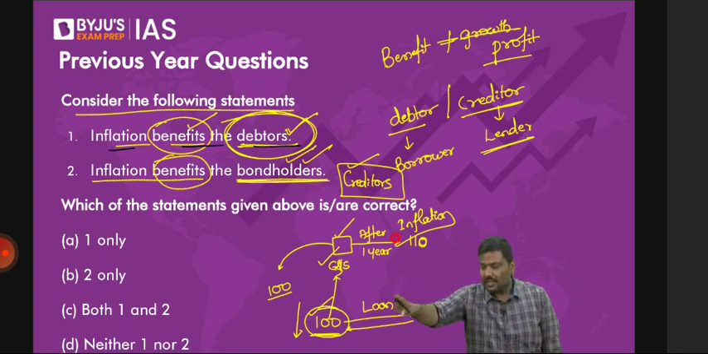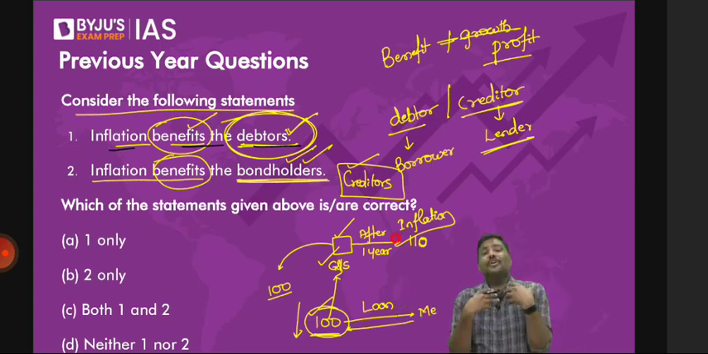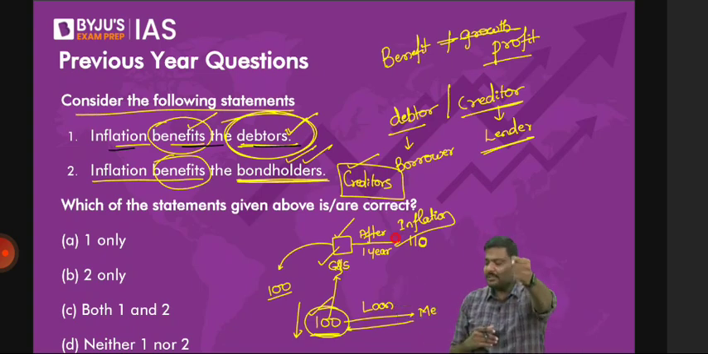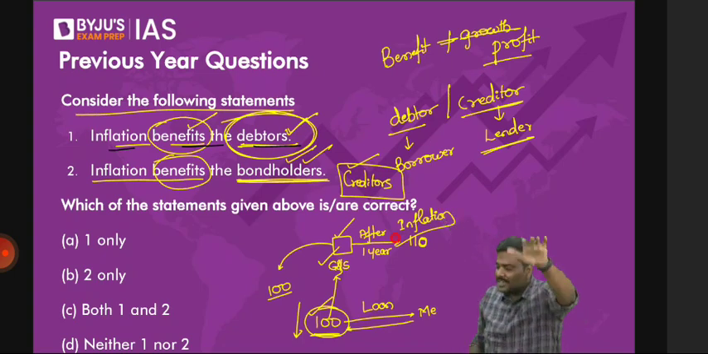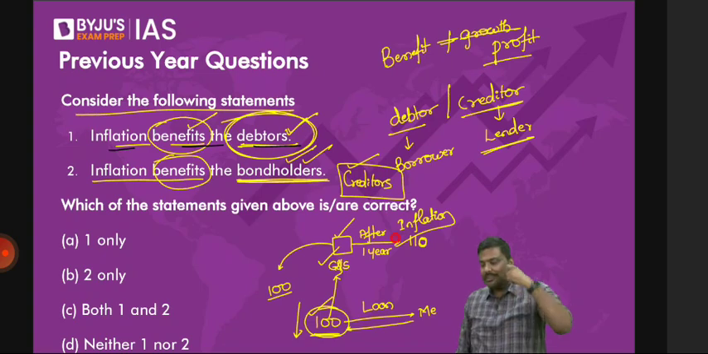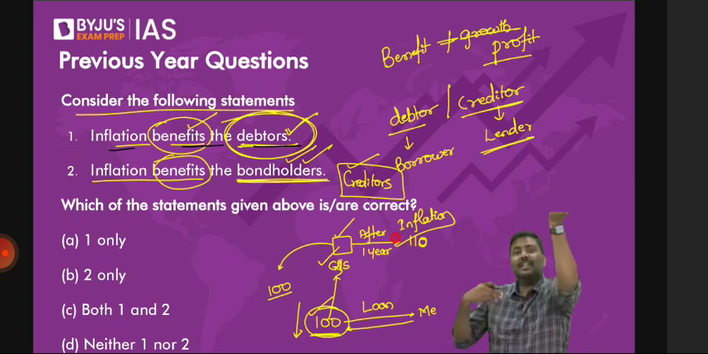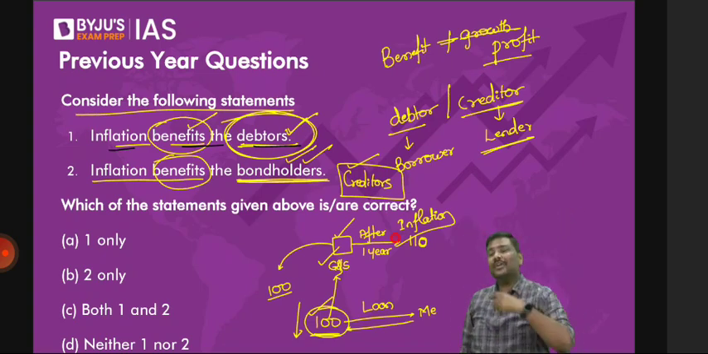But who is going to get the benefit? I am going to get the benefit of inflation, not you, because I've taken the money from you when the purchasing power is higher, and I'm giving the money back to you when the purchasing power is lower. So who is going to get the benefit of inflation? I am going to get the benefit of inflation.